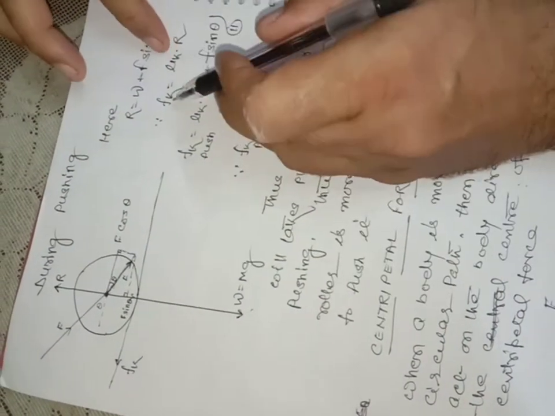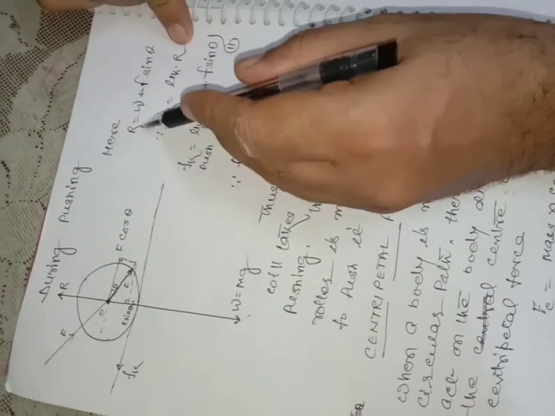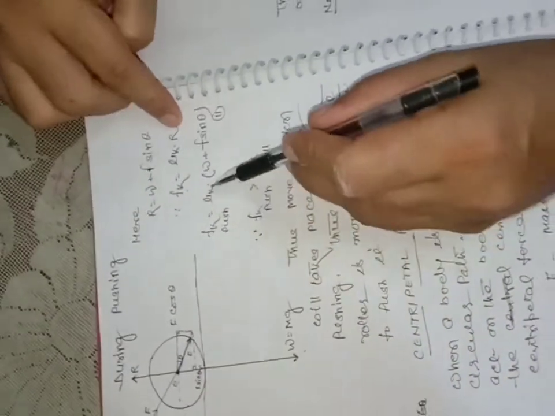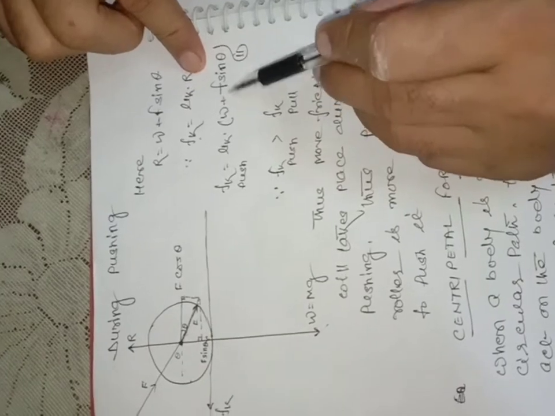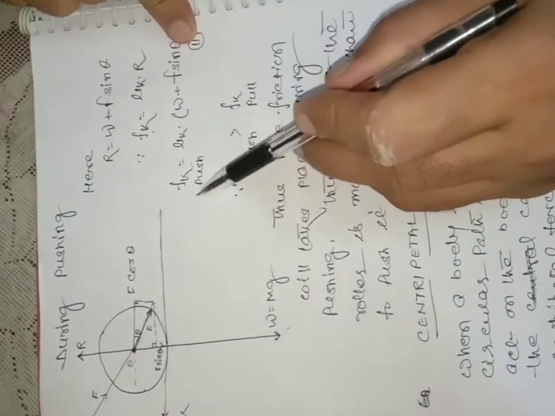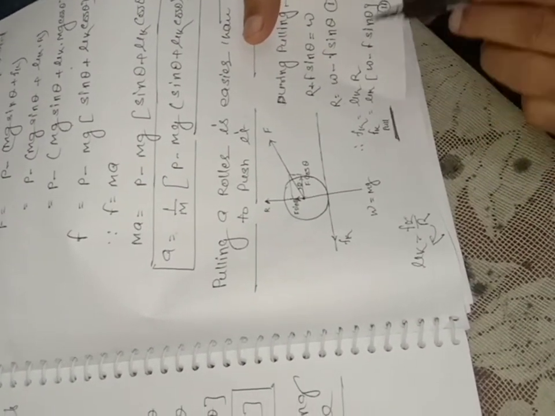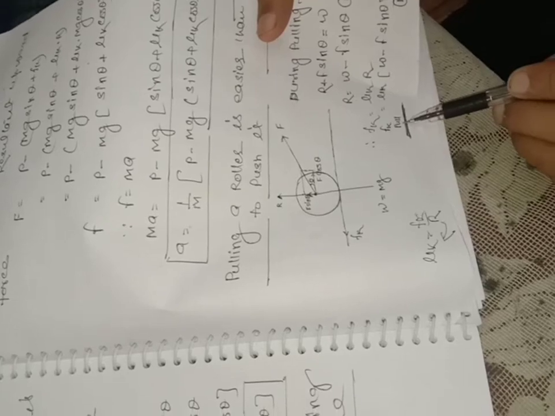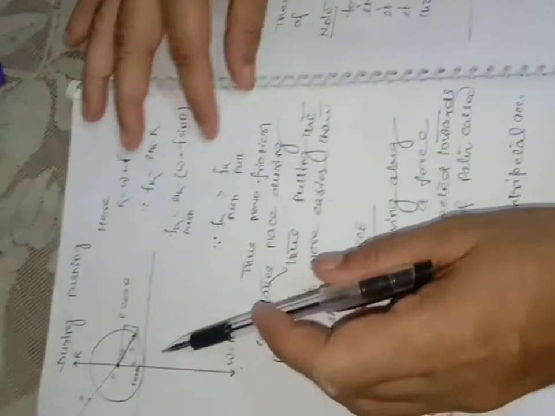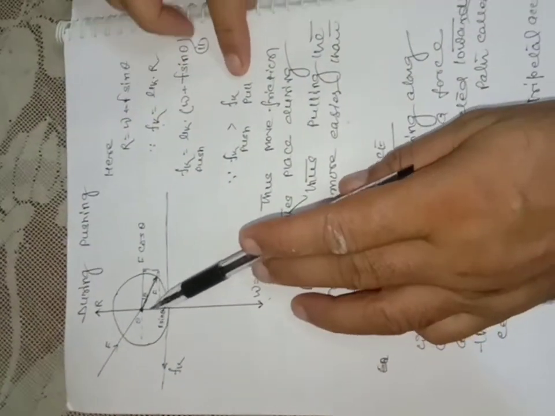And since again Fk is equal to mu k into R, instead of R write its value, so Fk becomes mu k into (W plus F sin theta). This is the force of friction during pushing, and earlier during pulling it was mu k into (W minus F sin theta). So during pulling the force of friction is less as compared to pushing.